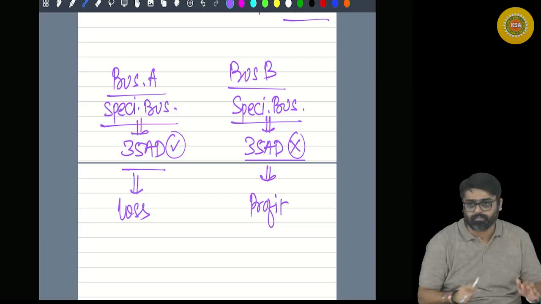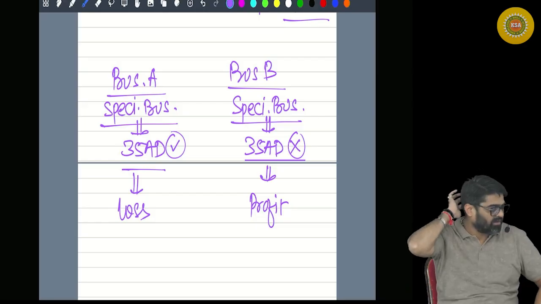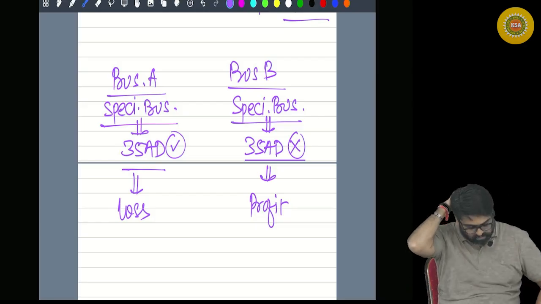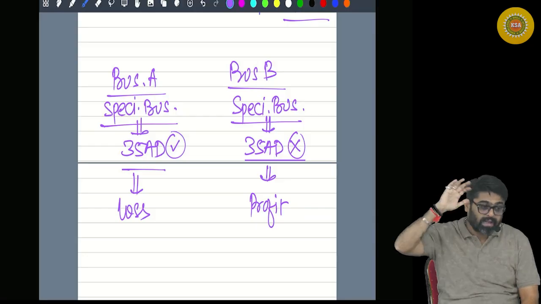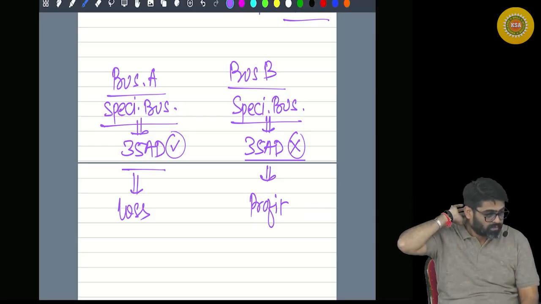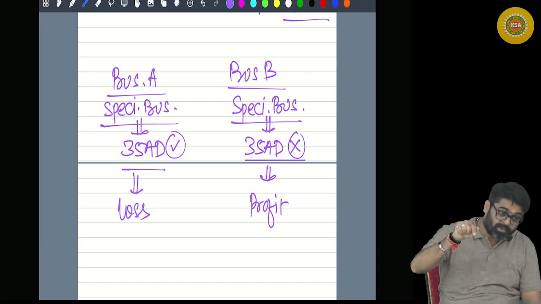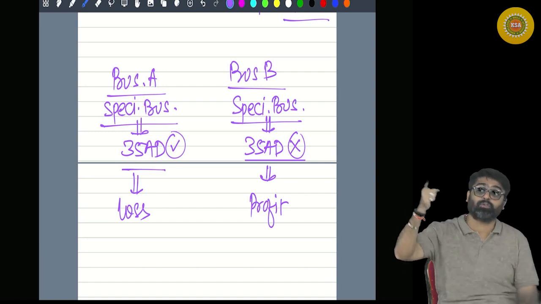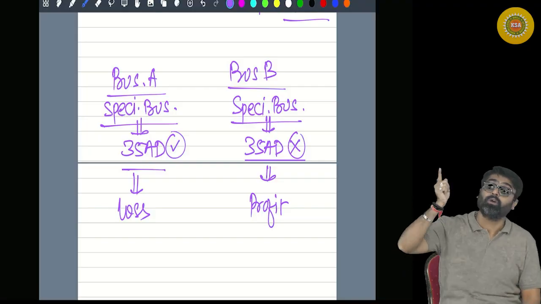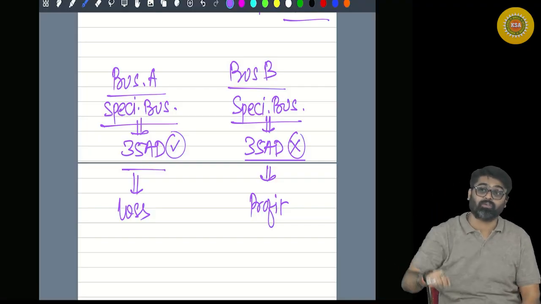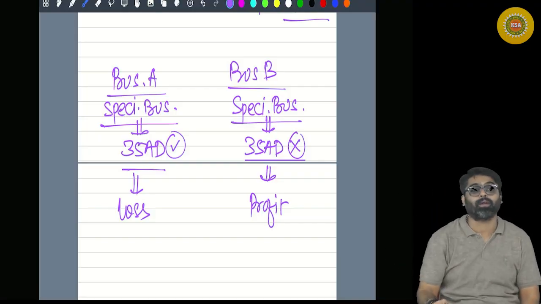Now my question: loss of a specified business can be set off only against profit of any other specified business. Is it required that the profit should be of that specified business which is also eligible for 35AD deduction? Not required.